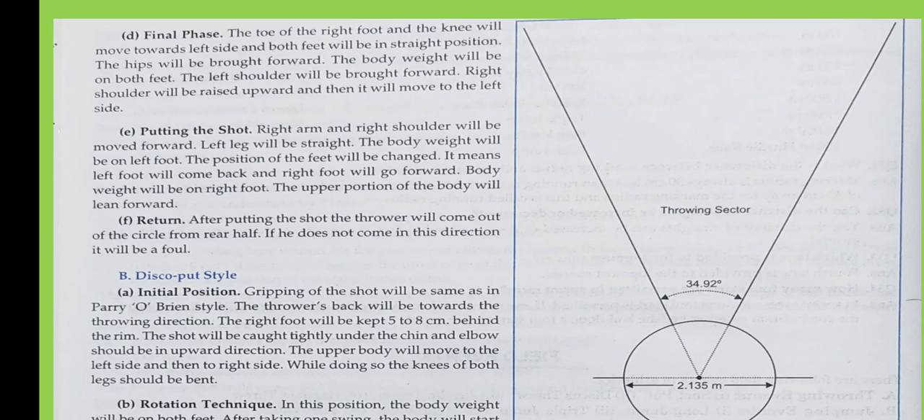Then putting of the shot, not throw. We do not call it a throw, we call it a put. That's why it has been named shot put. Shot means iron ball, and put means the placement of that shot, or putting of that shot.